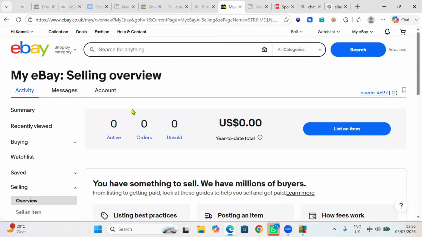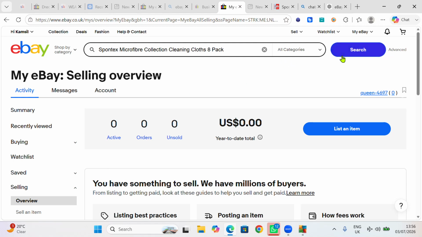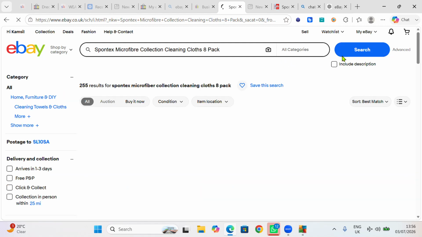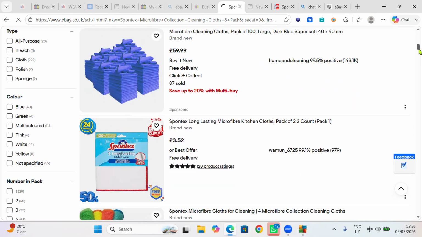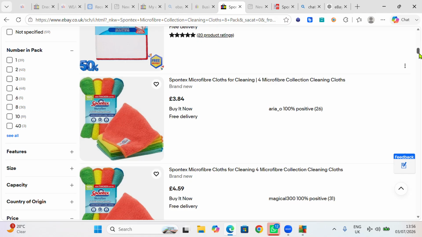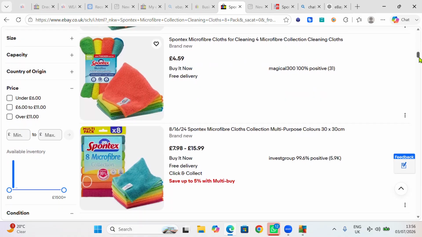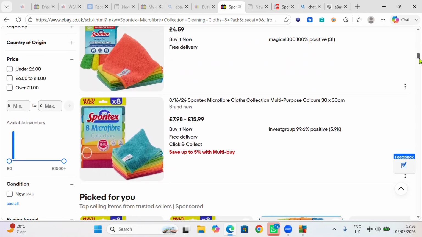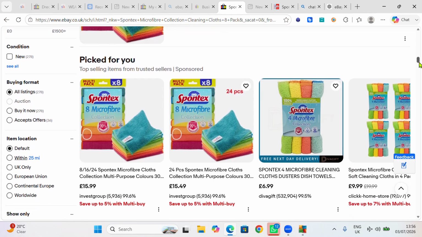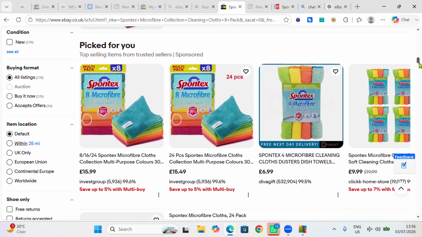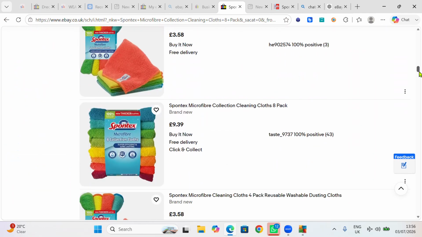There are 2 ways to list. You want to search and see how much people are selling this for. You want to see your competitors if they are selling it. You put the name there and you search for it. So you come and see how much people are selling theirs for, or you see different types. Look at this one. This is 4 and it's £3 something. This is 4 as well, £3.45. This is how many? 8, 16, 24. This person has different prices. They have the one that is 24. This one is 8, 6, and so on. People have different prices. You see, 24 pack, 4 pack, 8 pack.